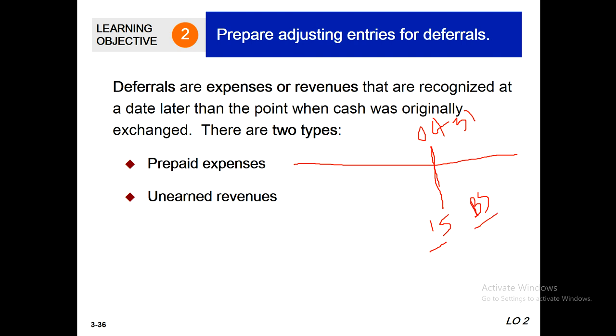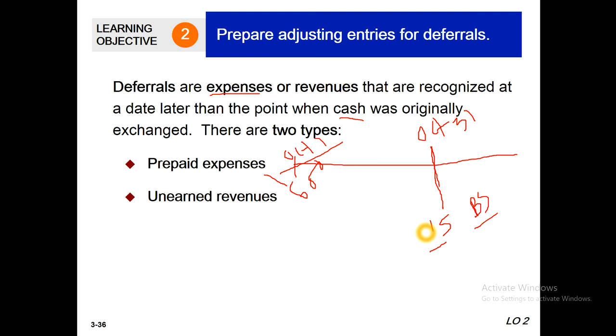So we call deferrals expenses or revenues. Now I will discuss expenses that are recognized at a date later than the point when cash was originally exchanged. That means cash originally exchanged, suppose here October 1. Originally cash exchanged, suppose 600 taka as prepaid expenses.